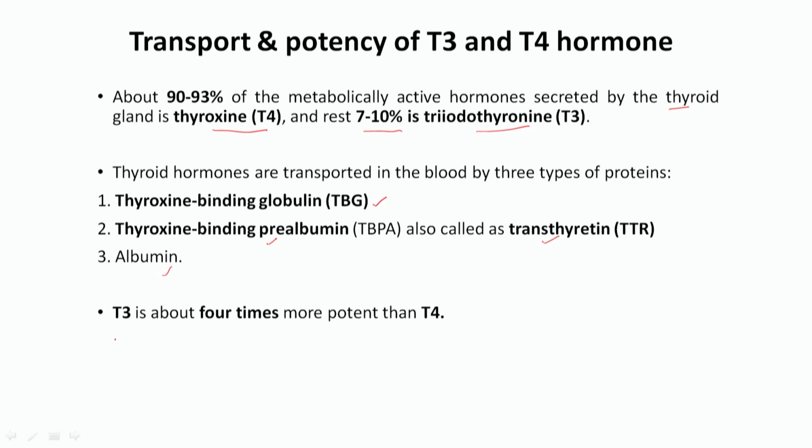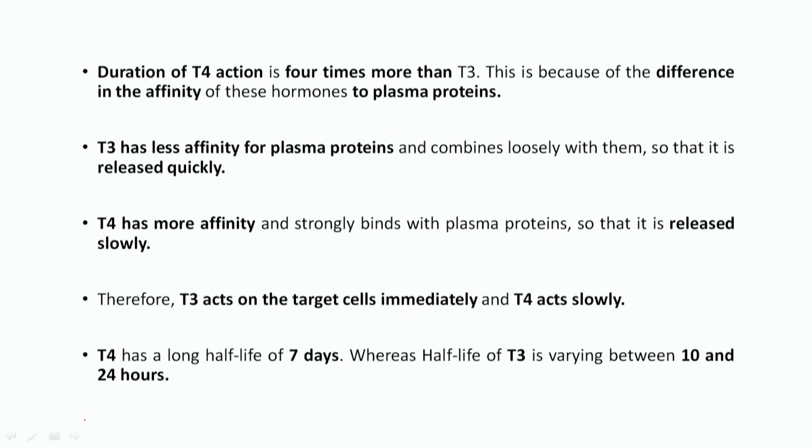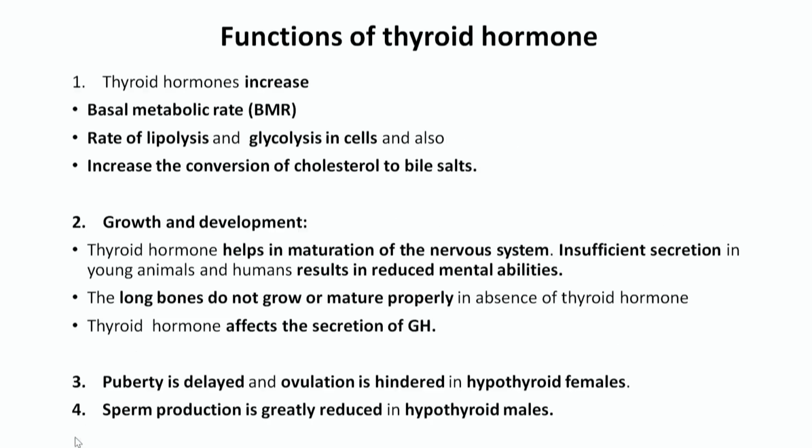Now, if you talk about the potency, it is said that T3 is around 4 times more potent than T4. Triiodothyronine is 4 times more potent than T4, but the duration of action of T4 is 4 times that of T3. Why is it so? Because of the affinity for plasma protein. T4 has more affinity toward plasma protein, that is why it has a longer duration of action compared to T3. The half-life of T4 is around 7 days, but the half-life of T3 is only 10 to 24 hours. So, the half-life of T4 is much higher compared to that of T3.